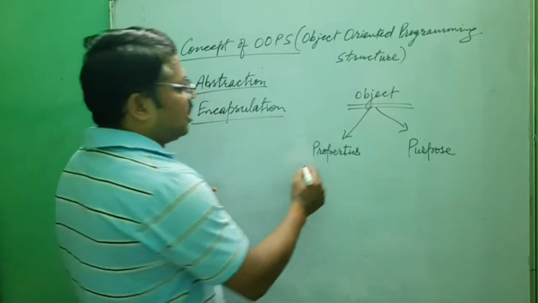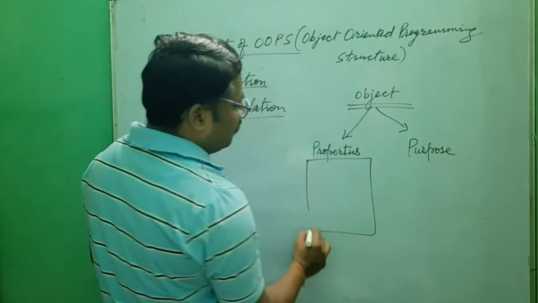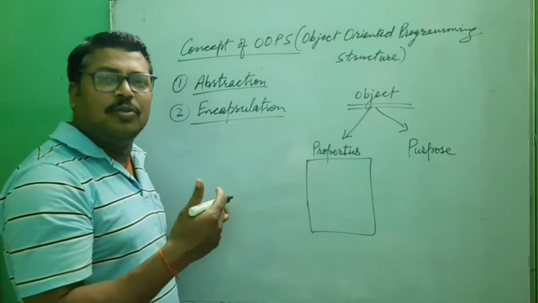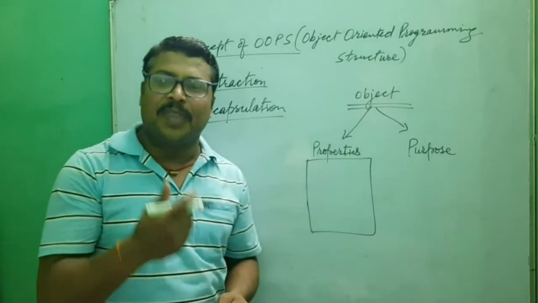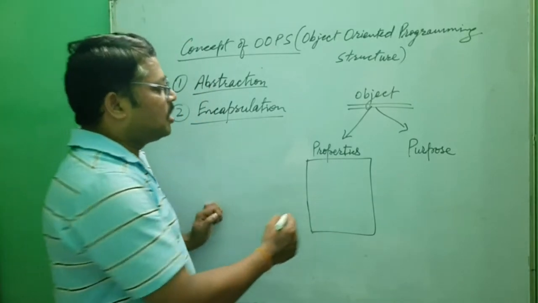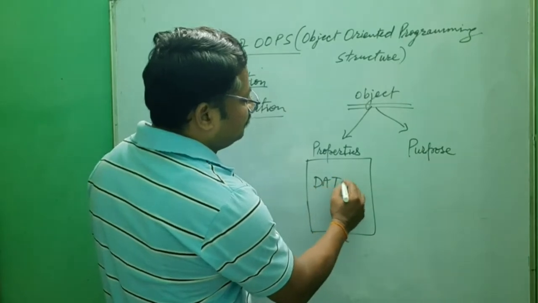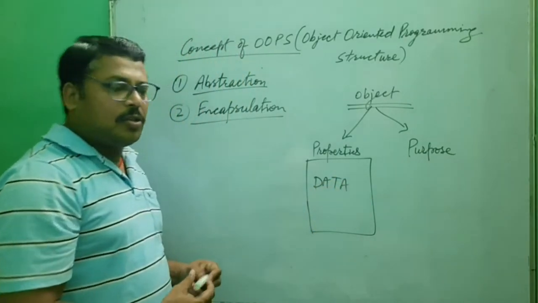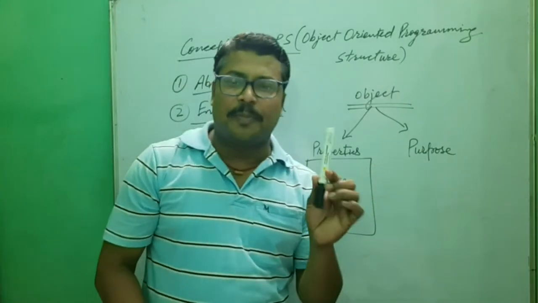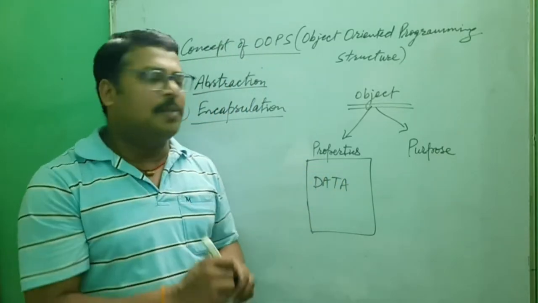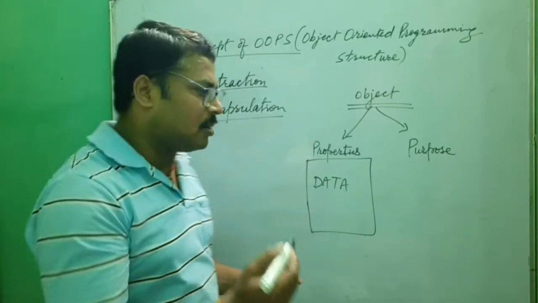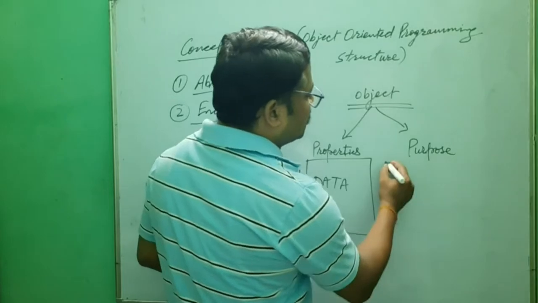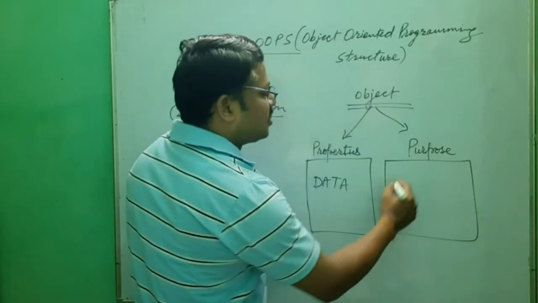Properties are what we can define in terms of values, numeric values, alphanumeric values, alphabets. That is known as representing with data. Now the purpose: what is the purpose of the marker? For writing. Writing is one action of the marker, so we can perform some action with functions.